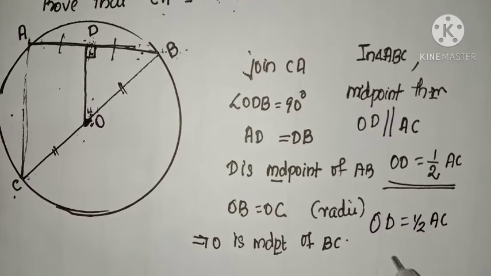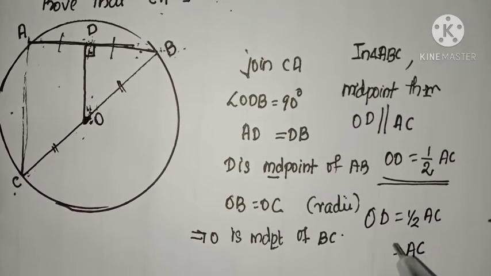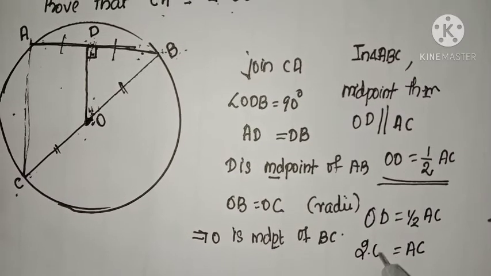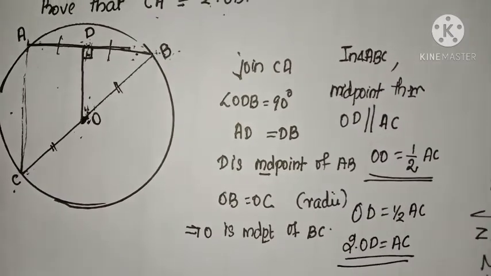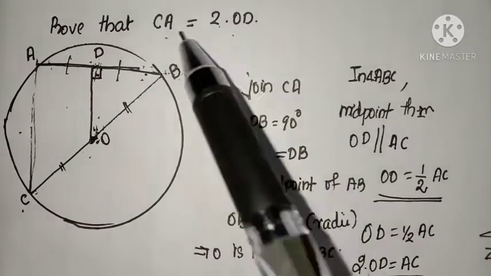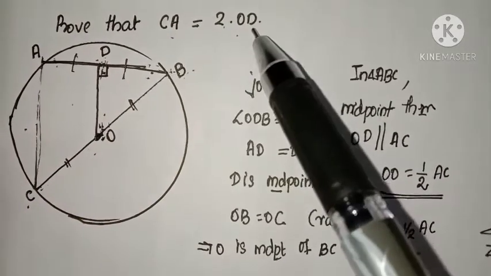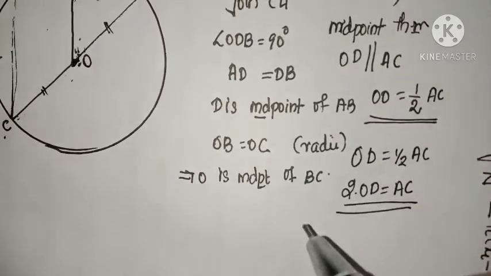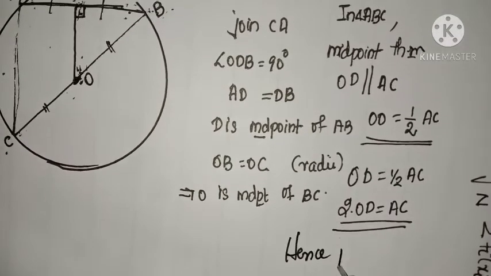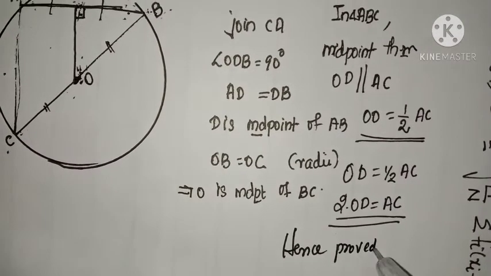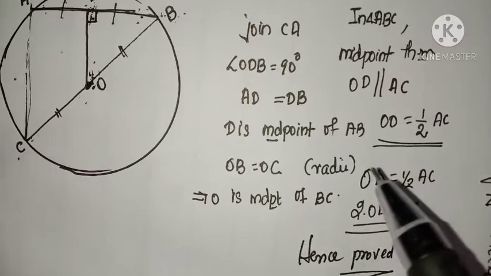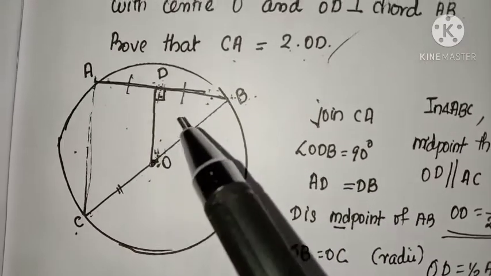What is AC? AC is equal to 2 into OD. That's our required proof. AC or CA is equal to 2 into OD. Hence proved. So here we applied midpoint theorem and also a theorem based on circles.